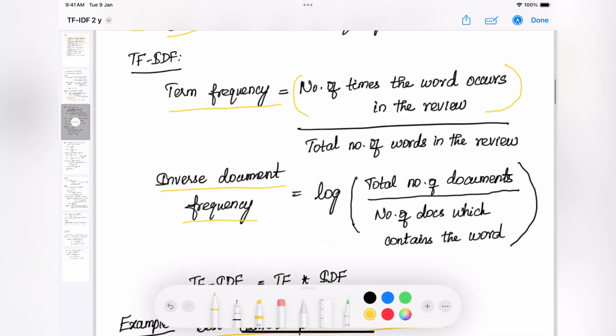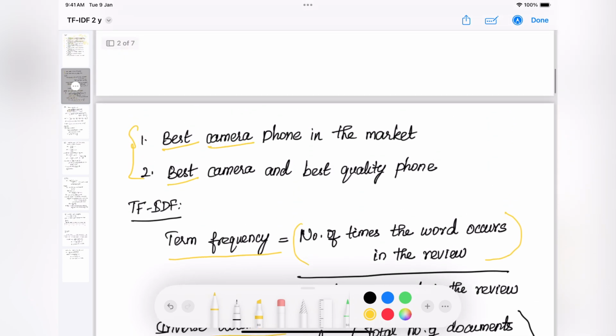Now let's look at camera. Camera is also present in both places, so it will be 2. Phone is also present in both reviews, so it will be 2. The words in the market are present only in the first review, so I'll give them a weightage of 1.